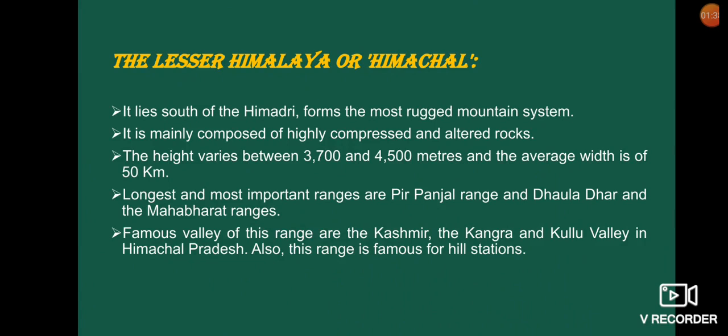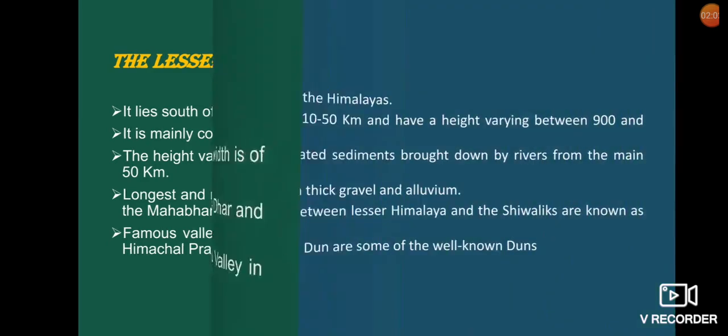The second range of the Himalayas is the Himachal. It is to the south of Himadri and it is formed of the most rugged mountain systems. The famous valleys of this range are the Kashmir, the Kangra Valley, the Kullu Valley. And these areas are famous for their hill stations.